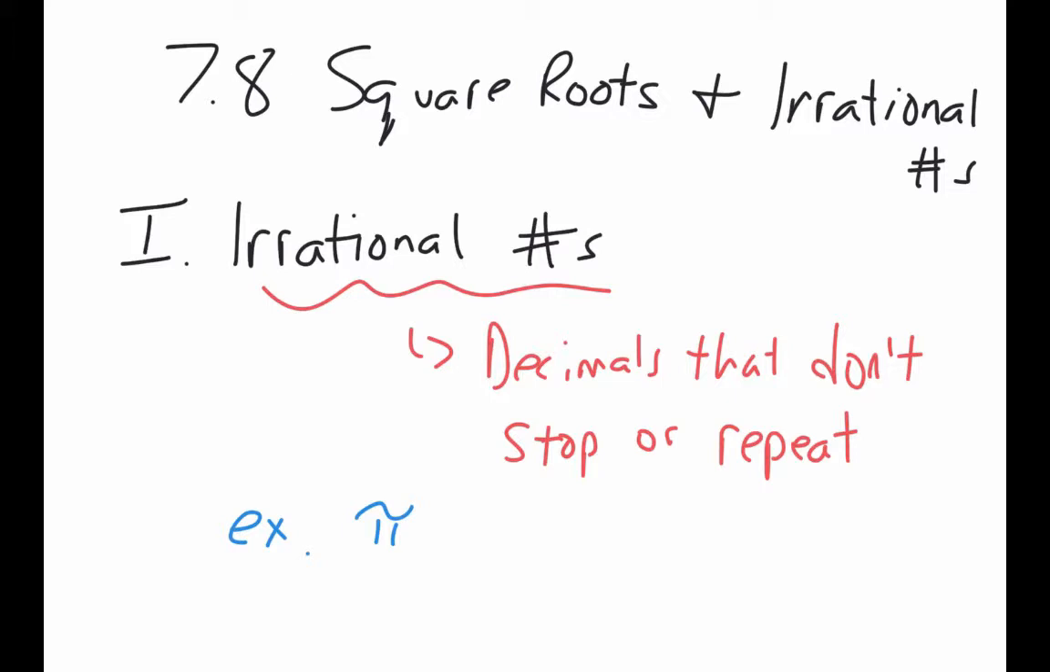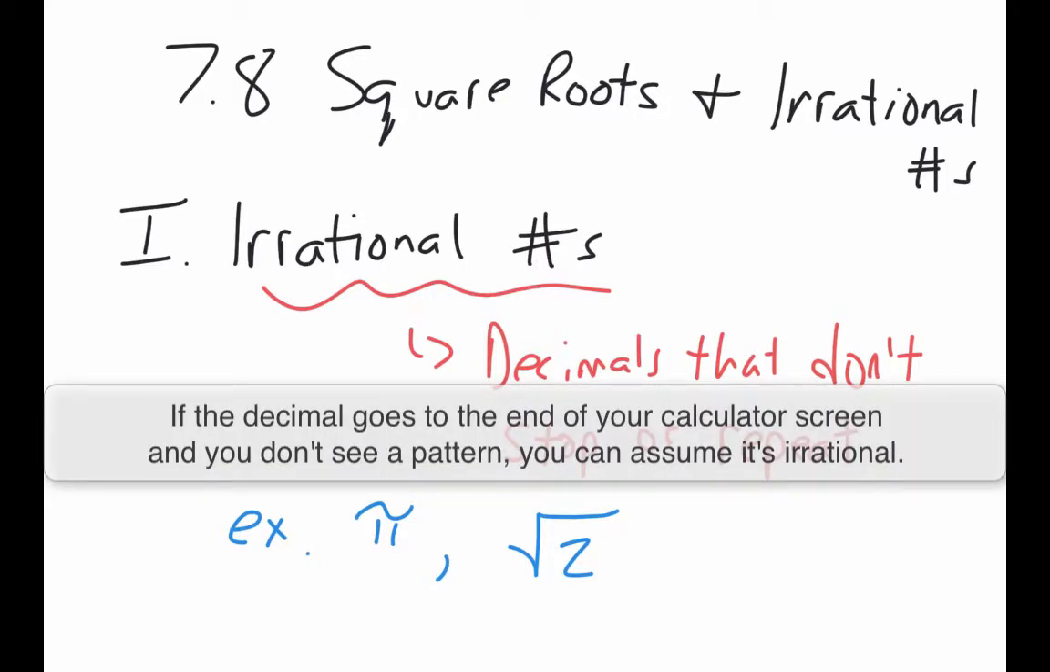How this ties into square roots is some square roots are also going to be decimals like that. So I'm going to say comma after pi. And like square root of 2 is one that math teachers often use. You punch square root of 2 into your calculator. It's going to come up with a decimal that goes to the end of your screen, and it's not going to have any repeating in it at all.